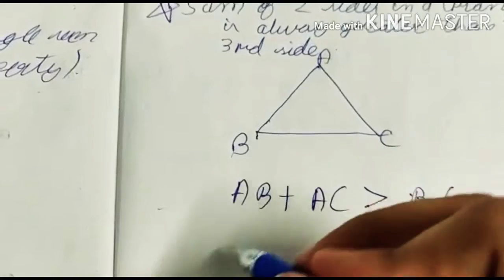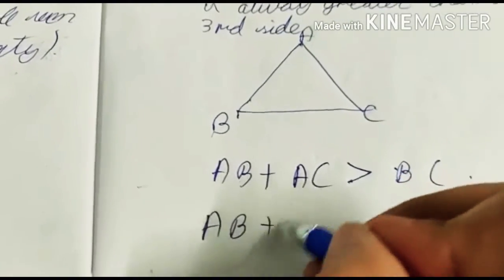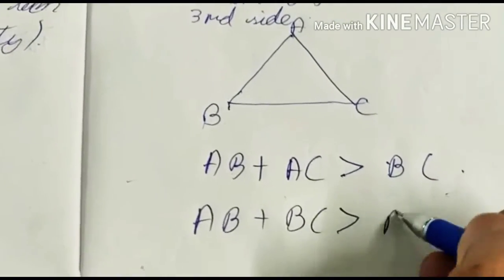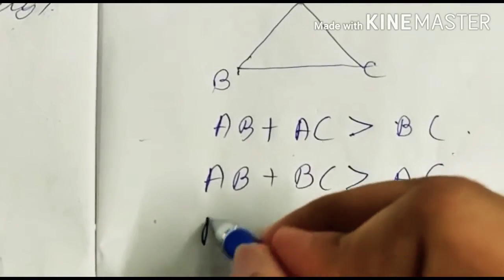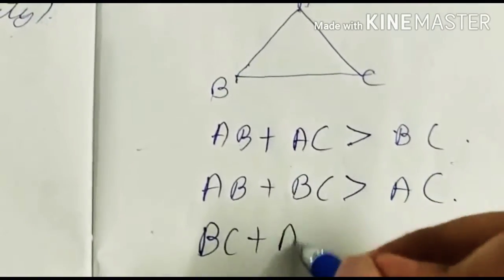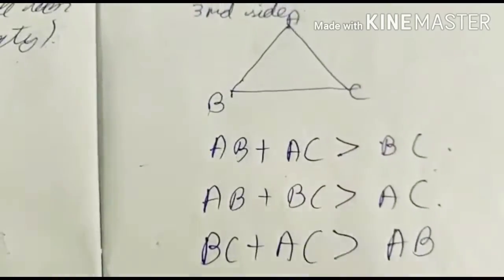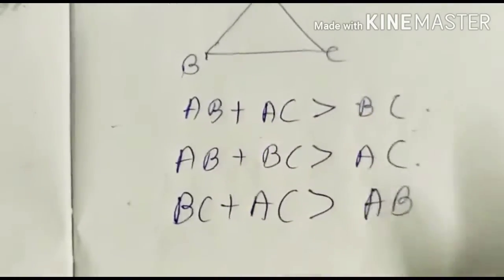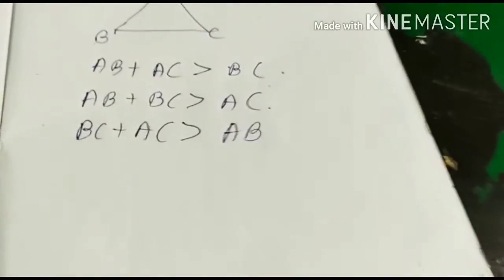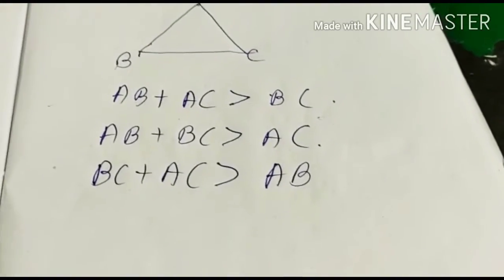Or if we take the other two sides, AB plus BC, this will always be greater than AC. Or BC plus AC will always be greater than AB. The sum of two sides is always greater than the third side.